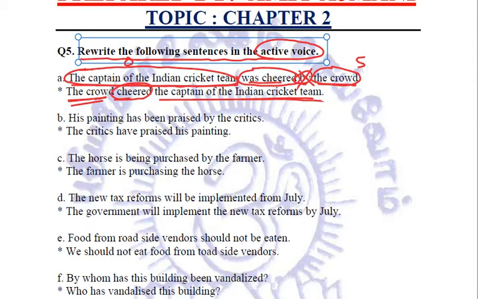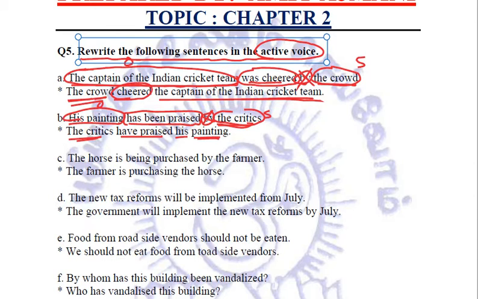Clear? Next, his paintings is the object part, has been praised is the verb part, by will be removed. The critics is the subject part. His painting has been praised by the critics. So we will write: the critics have praised his painting.